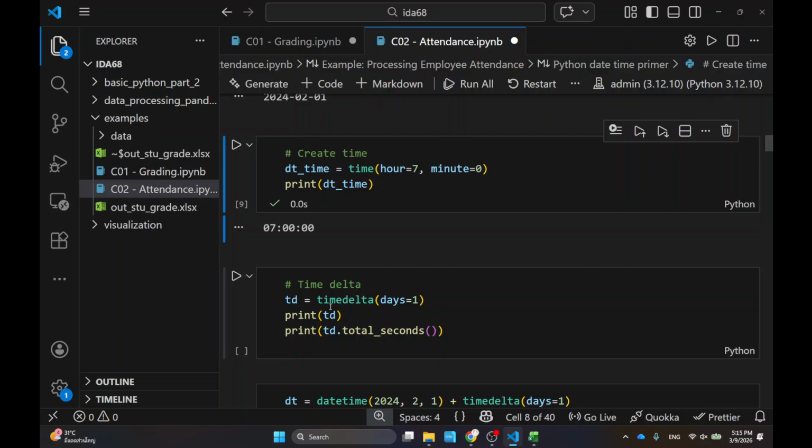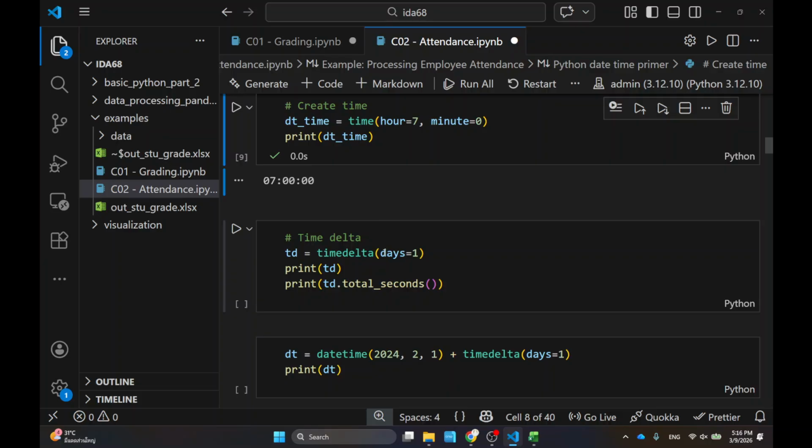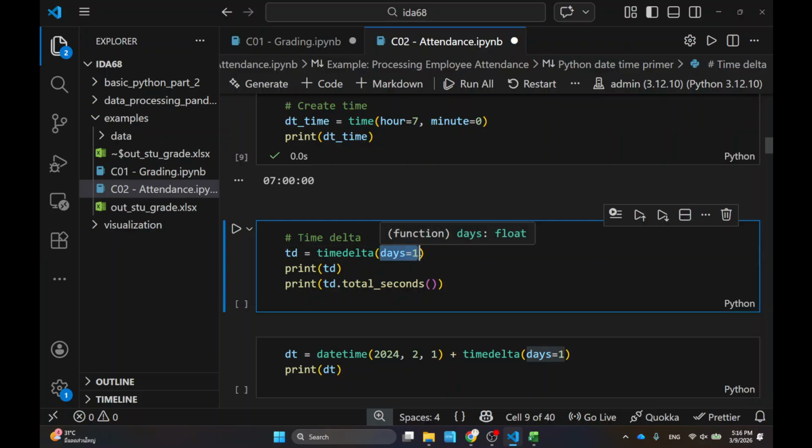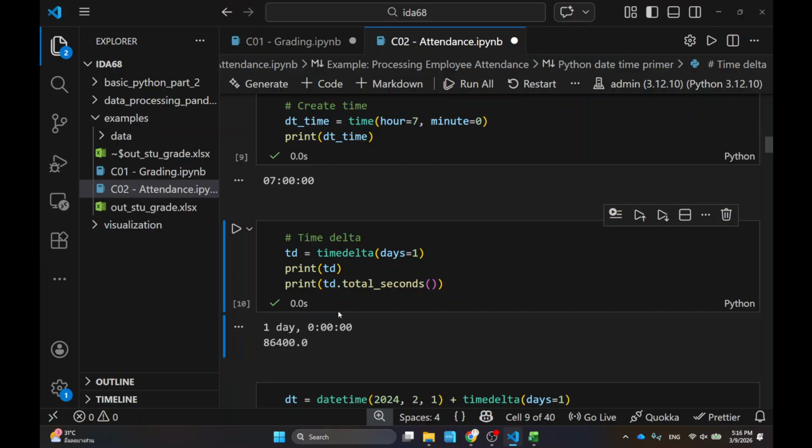So I can do a timedelta representing the duration of one day. Once you do this, then I can use the method called total_seconds. So if you ever wondered how many seconds are in a day, you can use this one. So about 800,000, right? Actually 86,000, not 800,000. Seconds in a day, something like that.